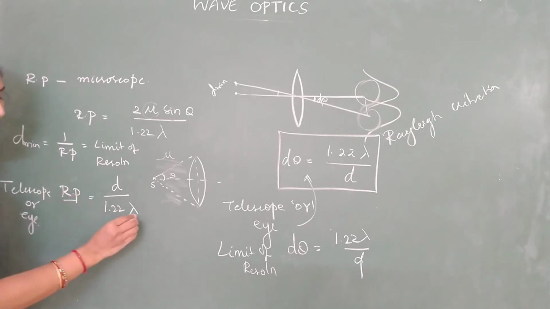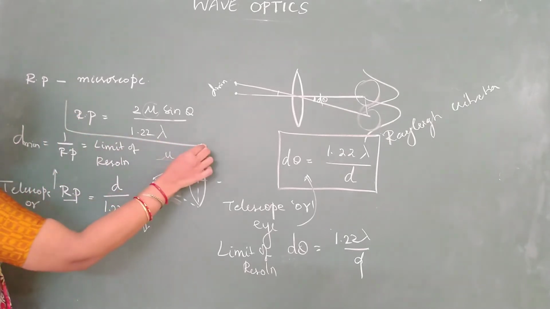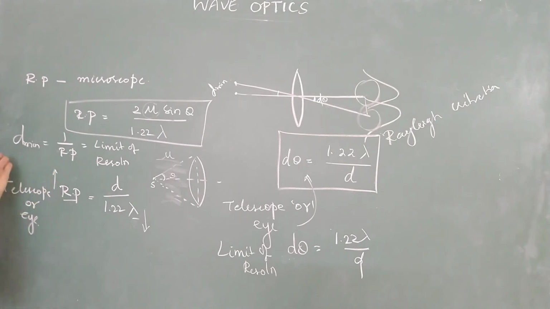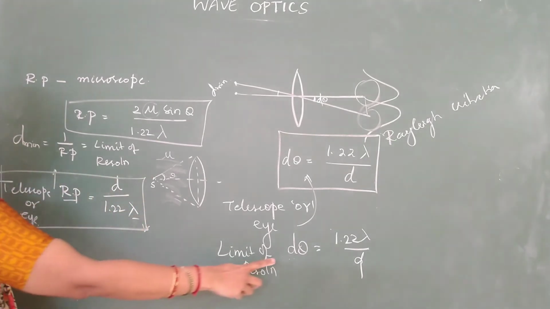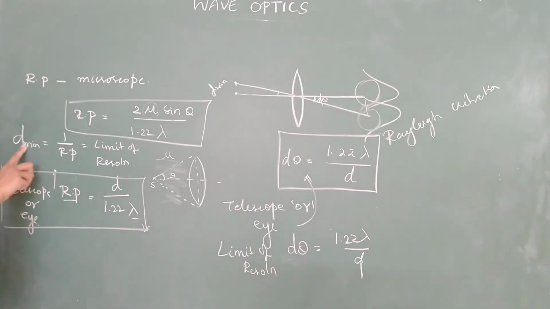So how is resolving power related to wavelength? Inversely. Decrease the wavelength, resolving power will increase. So remember these two formulas for evaluating the resolving power. But remember, for telescope we give the limit of resolution as angle. For microscope it is distance between two closely spaced objects.